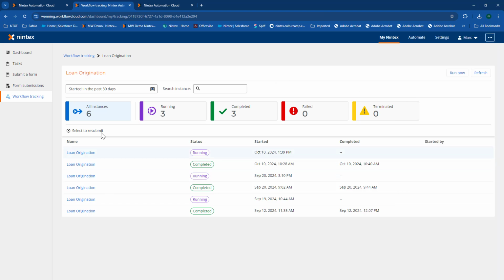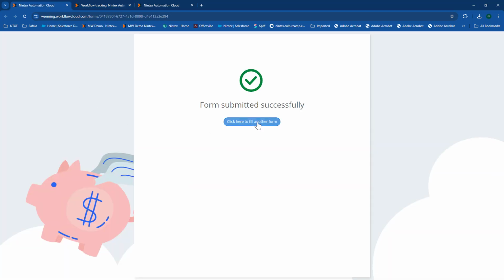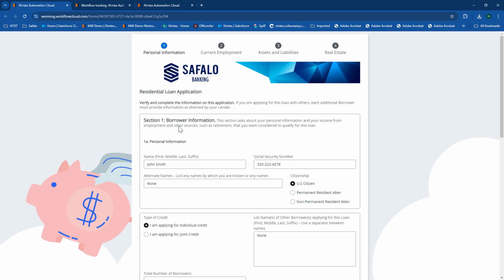Once again, that's just a simple loan process, showing you how with the Nintex platform we can take that loan process, automate it from beginning to end, gathering that information with the initial form, sending out reminders, escalations, doing document generation and e-signature as a part of that, and then updating our internal systems as we go through the process.